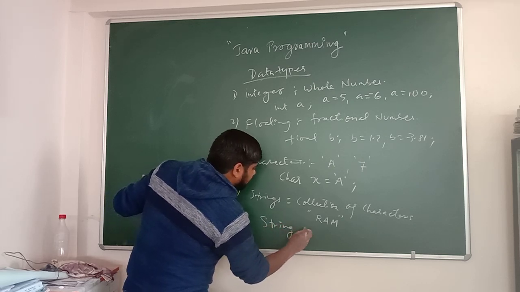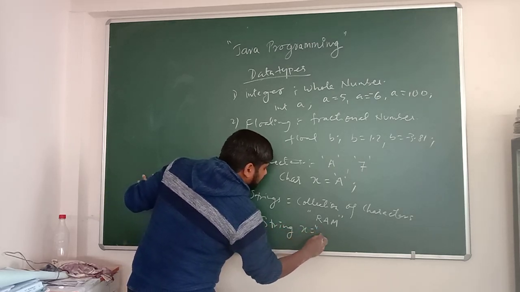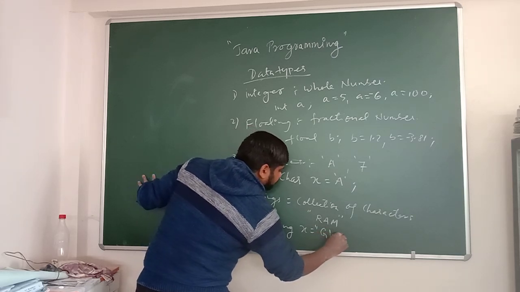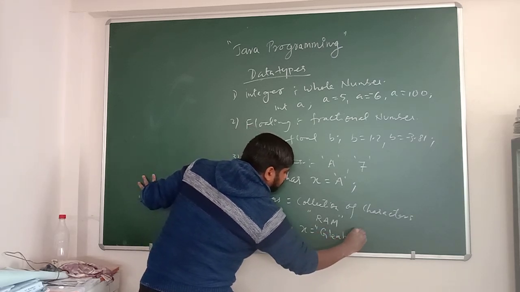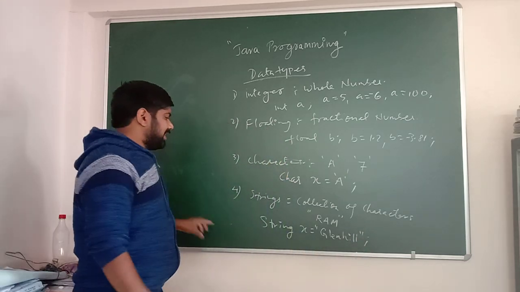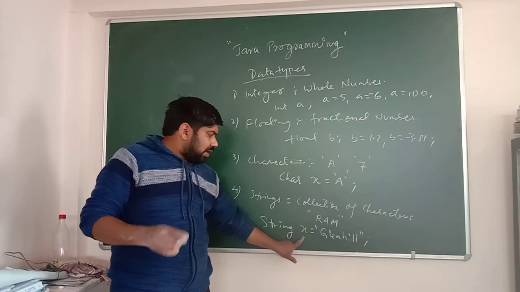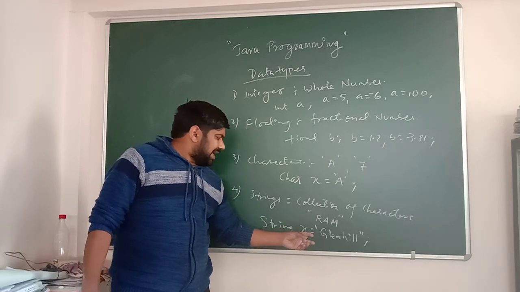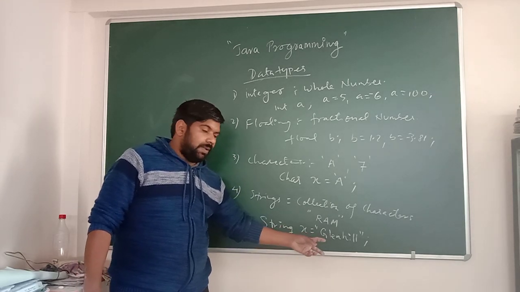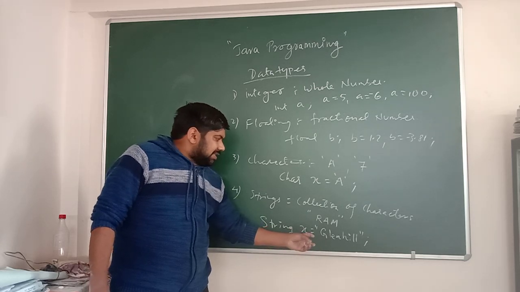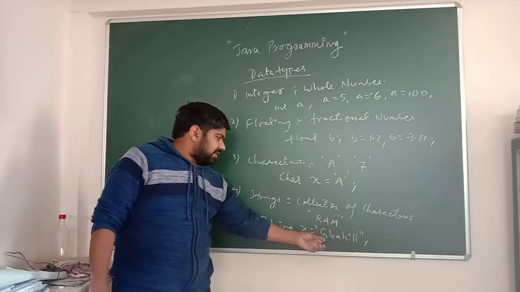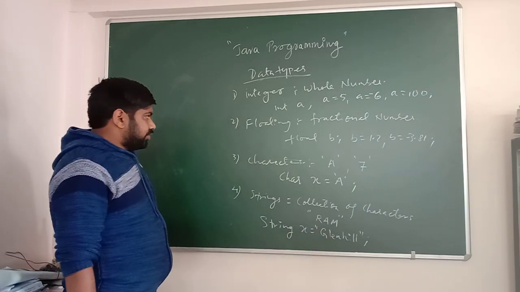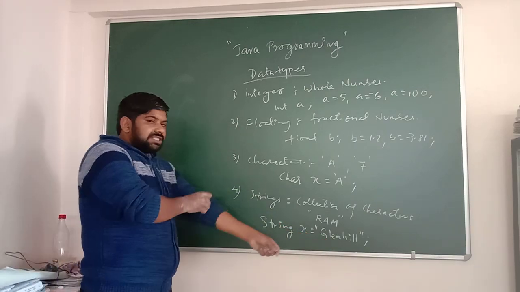S-T-R-I-N-G, string. X equals, if I write Glen Hill, that means X will store what now? X will have Glen Hill in it. X denotes what? Glen Hill. Okay. And the index of this one also always starts with 0 only. So this much we discussed in the last class.